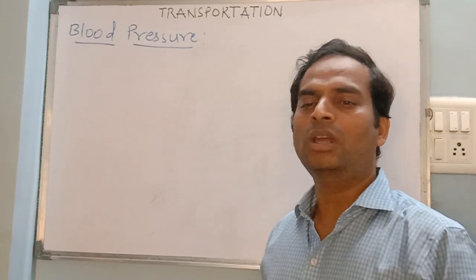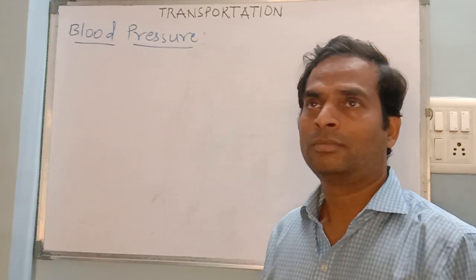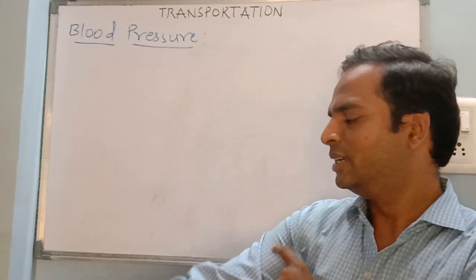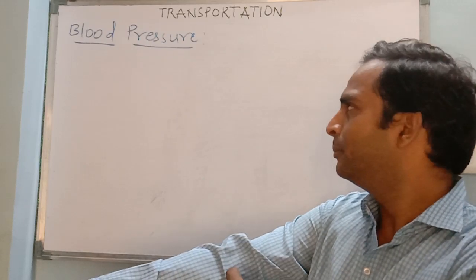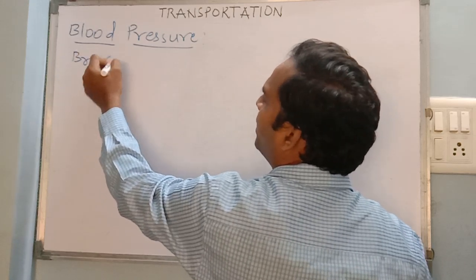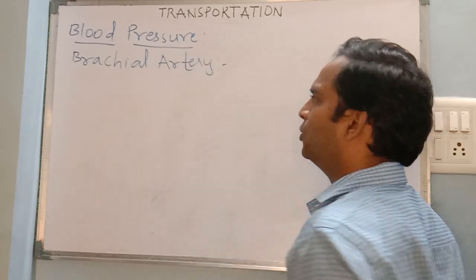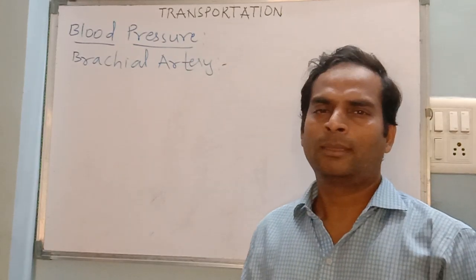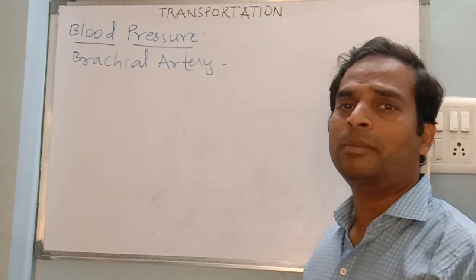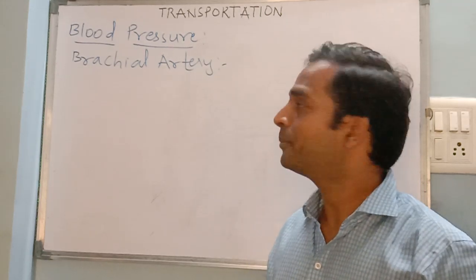So blood pressure is not only called blood pressure. We will call it arterial blood pressure. Now the artery which is usually used to measure this blood pressure is situated here in the upper arm. The name is not much important for boards, but I am telling you the name of the artery is the brachial artery, whose blood pressure is always measured or checked. Now the definition of blood pressure: it is nothing but the pressure exerted by blood on the walls of arteries during heartbeat.